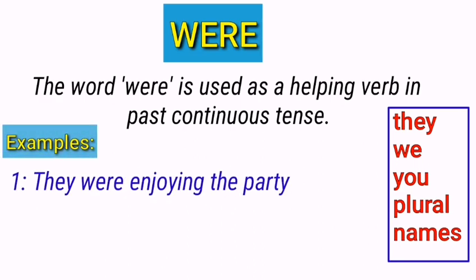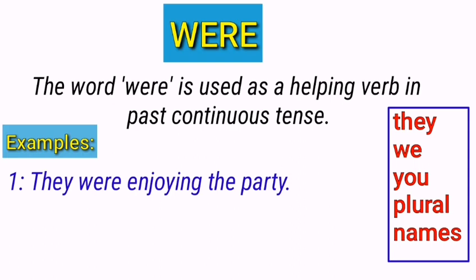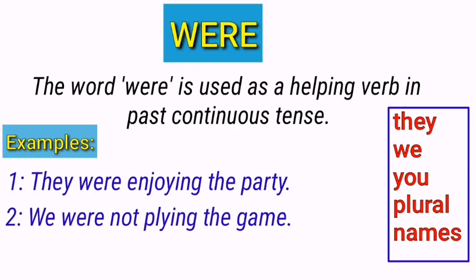They were enjoying the party. Look at this example. The term "were" is used as a helping verb with the subject "they", and it is past continuous tense because it shows that an action was in progress in the past. Look at the next example: We were not playing the game. Again, the term "were" is used as a helping verb with the subject "we", and it is past continuous tense.